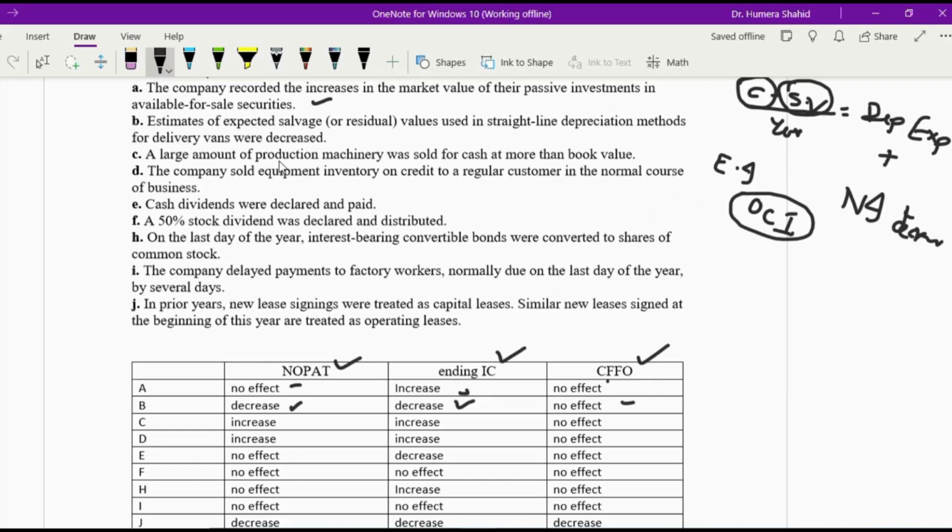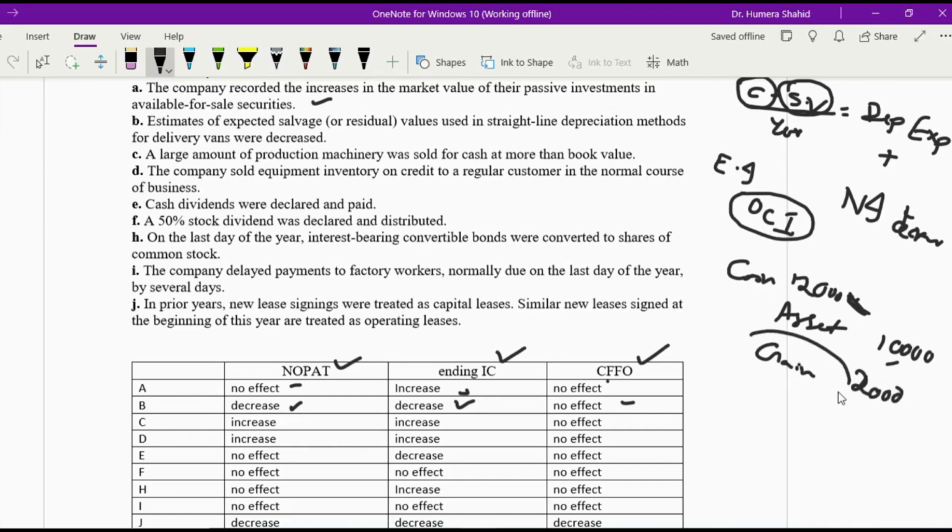Point number C, a large amount of production machinery was sold for cash at more than book value. So when you sell the production machinery at more than the book value, you get a cash amount which is more, let's suppose 12,000, and the asset gets credit, right? They said more than the book value. For example, book value was 10,000, the difference will be gain, that will be 2,000.